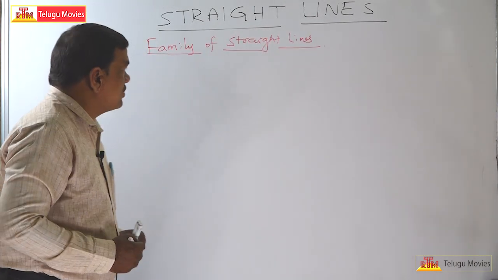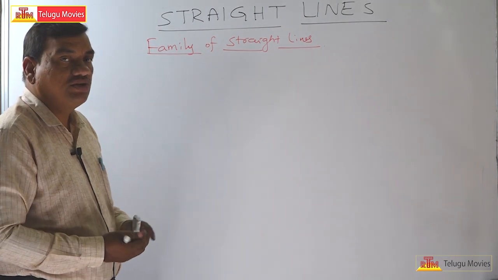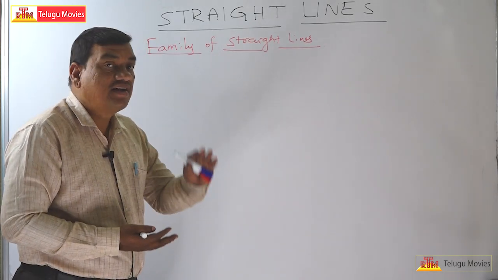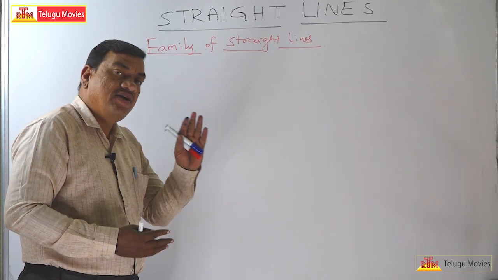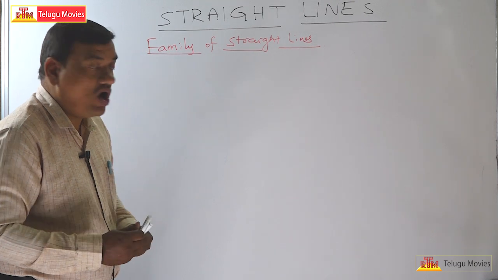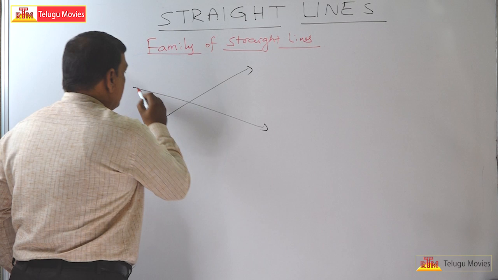Welcome back to this concept. So you have understood what a family of straight lines is. It is a set of lines which satisfies a given condition. Only when lines follow a given rule do we call it a family of straight lines. Now let us take one family of straight lines.